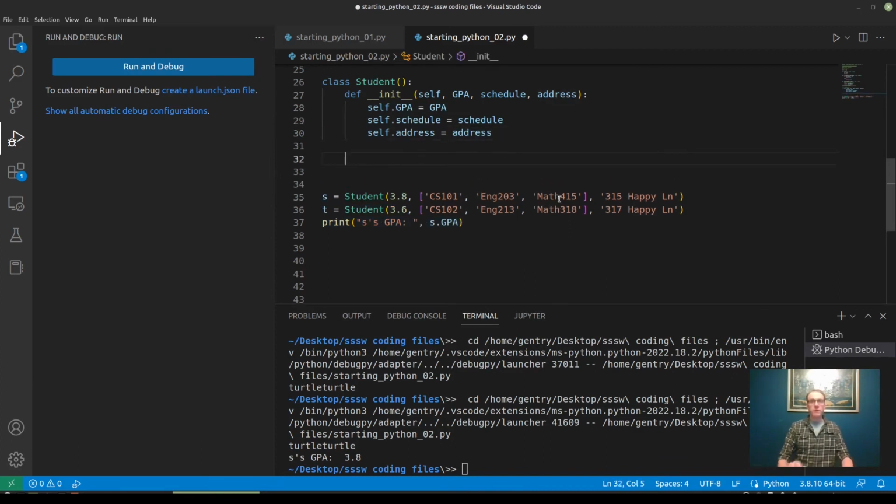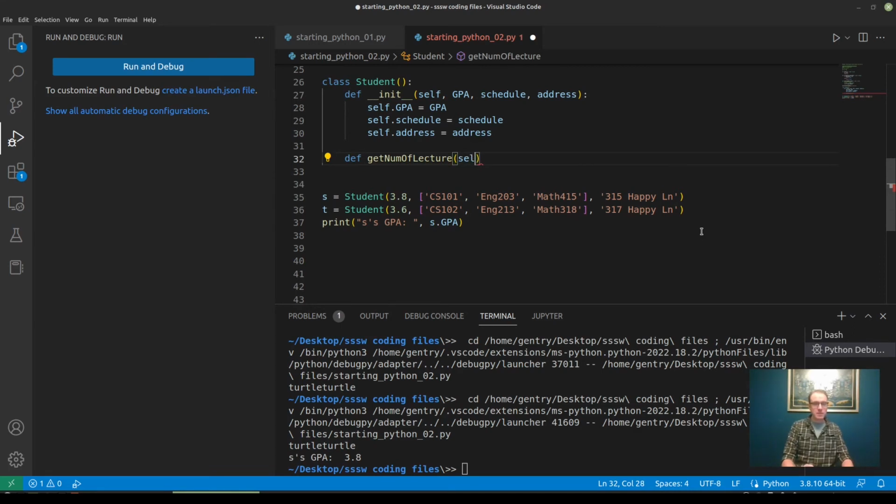So if we wanted to output some more information about our student, let's say we want to know how many classes our student is in, we can write a new function for that. I'm going to call it get num of lectures. Sorry, I'm going to keep using lectures just to disambiguate when I'm talking about class definitions and when I'm talking about lectures that students attend at a school. Right, so get num of classes.